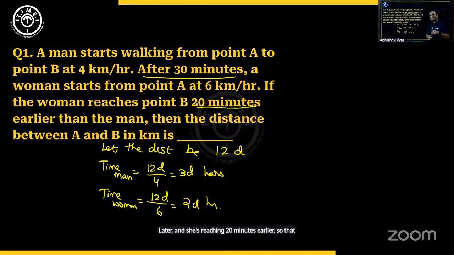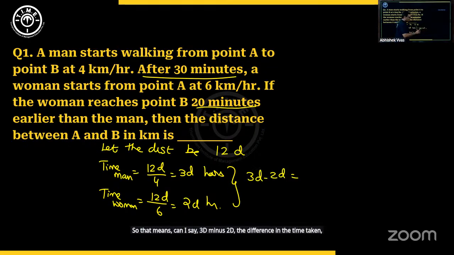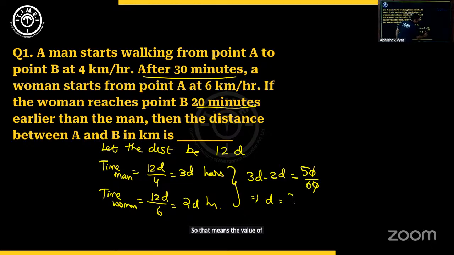So that means overall, can we not say that the time taken by woman is less than the time taken by man by 50 minutes? So that means, can I say 3d minus 2d, the difference in the time taken is nothing but 50 minutes, and in hours it will be 5 by 6. So that means the value of d turns out to be 5 by 6.